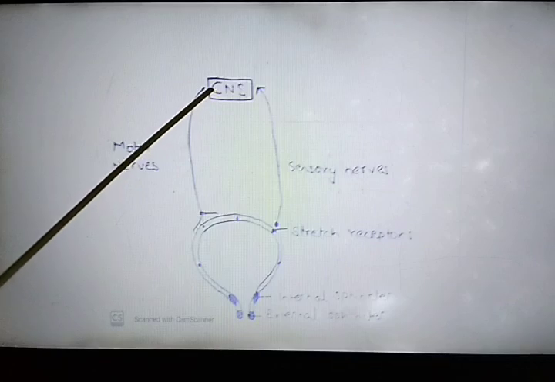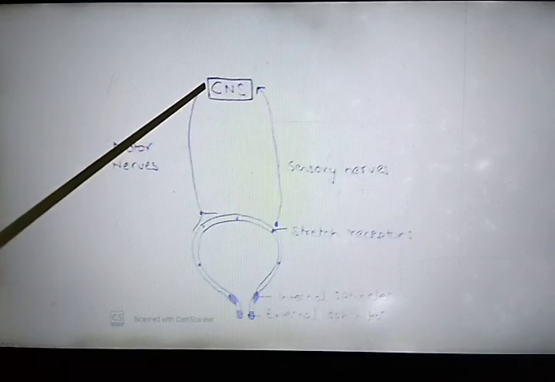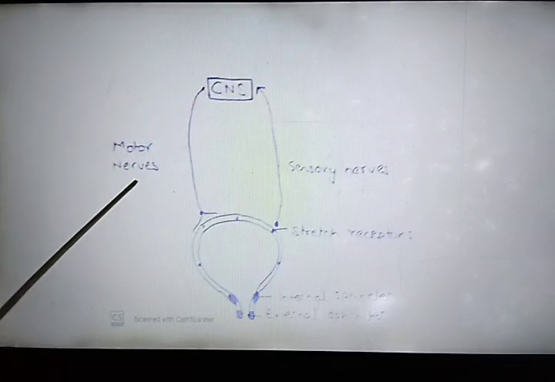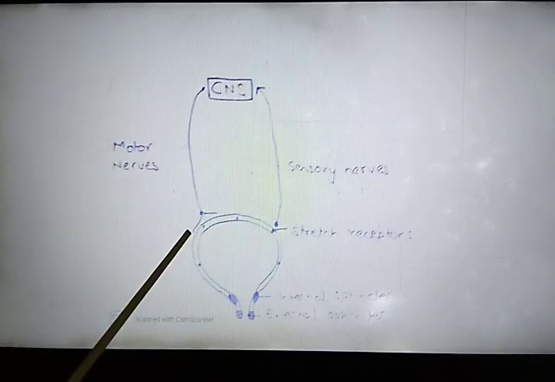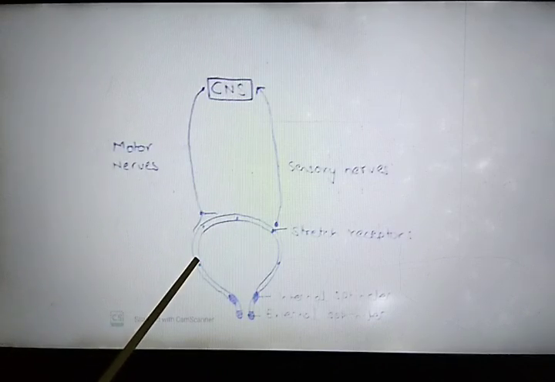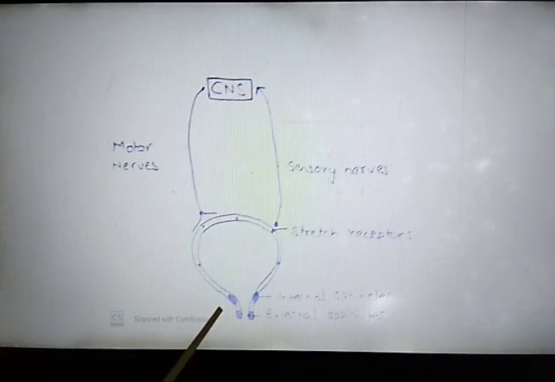Now the central nervous system sends the signal through motor nerves to the wall of the urinary bladder to initiate the contraction of the smooth muscles of the bladder and simultaneous relaxation of the urethral sphincter. Earlier I told you that sphincters remain in the contracted state at all times to prevent urine from passing out of the urinary bladder.